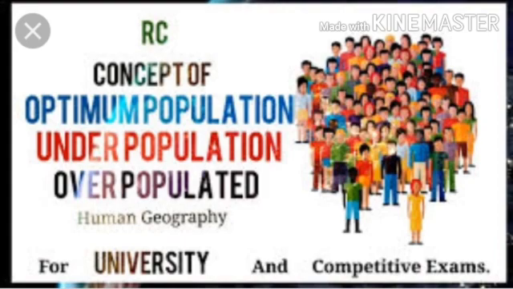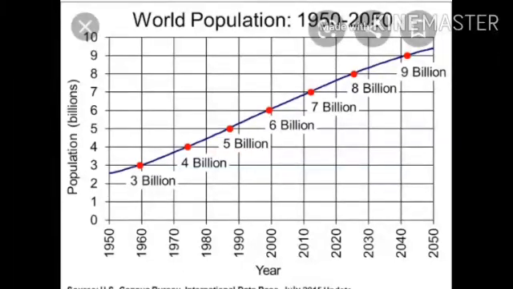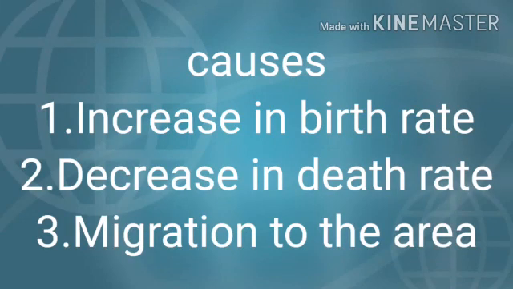Now what are the reasons or causes of overpopulation? How does the overpopulation of a place increase? First is increase in birth rate. It means there is a continuous increase in birth rate at that place, maybe a decrease in death rate, and migration of people to the area. Migration of people to the area means from outside.